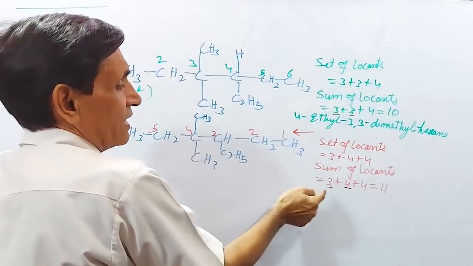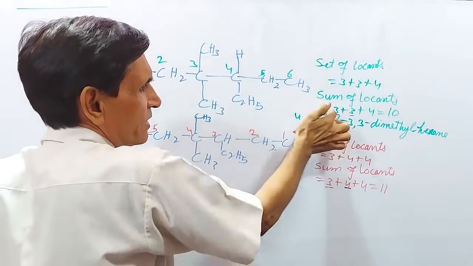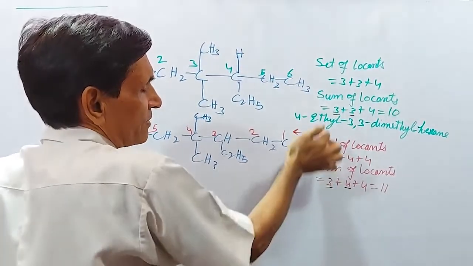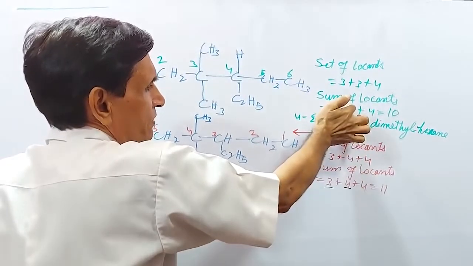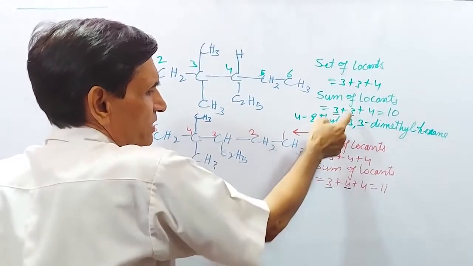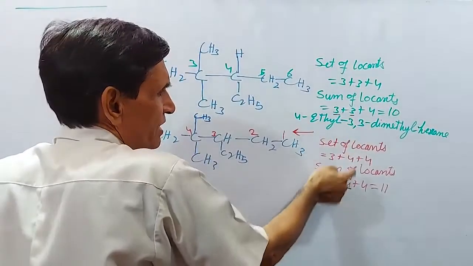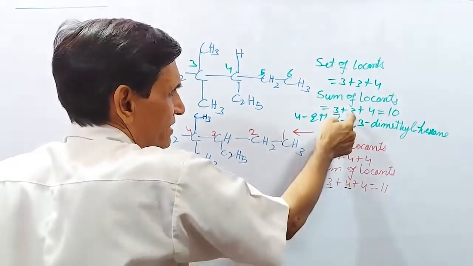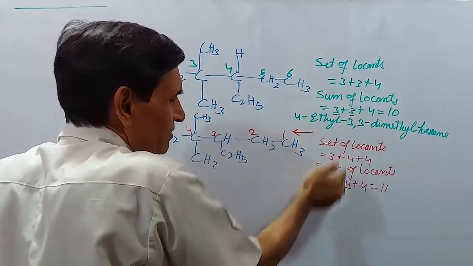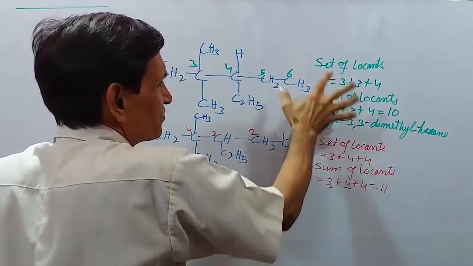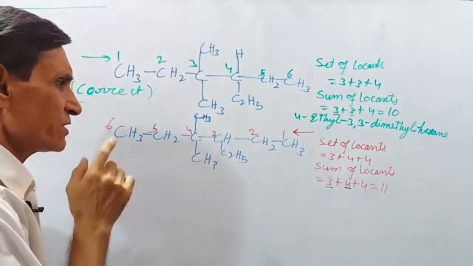Moving from this side, the first position number is the same, it is tying. At the second position number, you see the first difference starts from here. Here it is 3, here it is 4. Because 3 is smaller than 4 at the first difference, this is correct. And this rule is called the first point of difference rule.